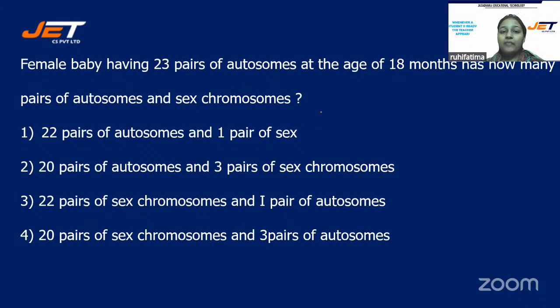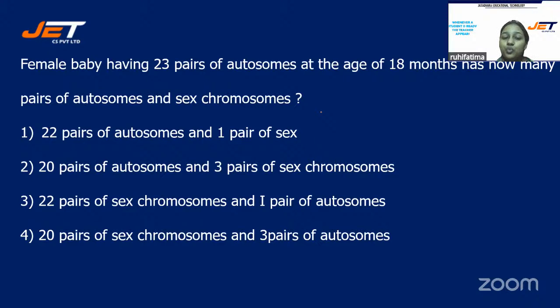Next question. Female baby having 23 pairs of autosomes at the age of 18 months has how many pairs of autosomes and allosome or sex chromosome? And your options are number 1, 22 pairs of autosomes and 1 pair of sex chromosomes. Option number 2, 20 pairs of autosomes and 3 pairs of sex chromosomes. Option number 3, 22 pairs of sex chromosomes and 1 pair of autosomes.